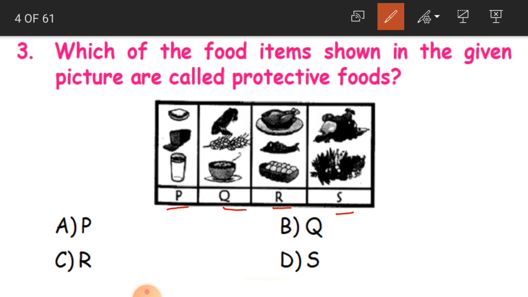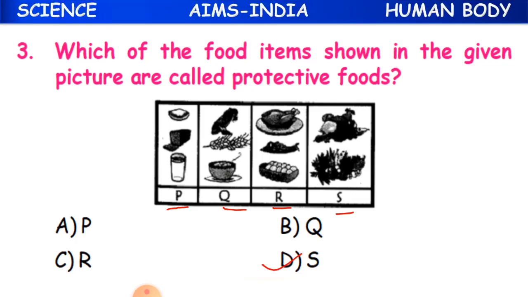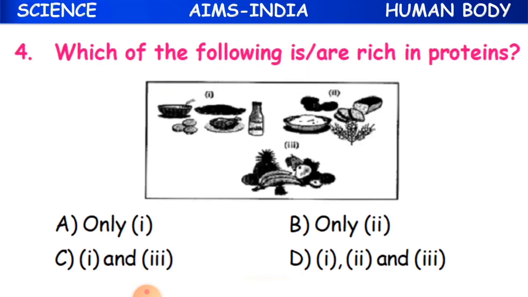They fight against developing deficiency diseases and protect us from diseases. So whether it is P, Q, R or S, the answer is Q. Now you can see all green leafy vegetables. Clear children?